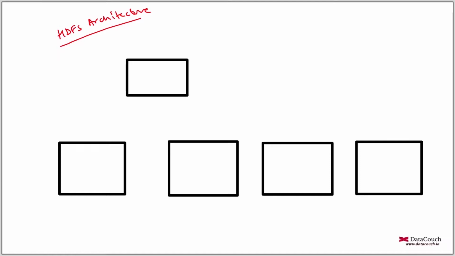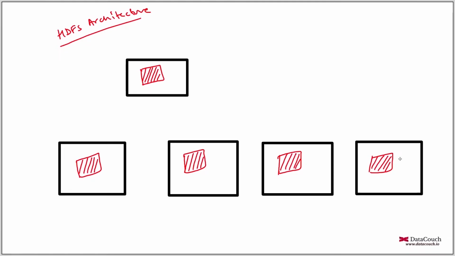These worker machines send heartbeat to the master. So basically, there is a daemon running, and this daemon is actually a JVM daemon. So there is a daemon running here, and here also, and here also. These are JVMs. This daemon is called data node. So this is called data node, and this is also data node, data node, and data node.